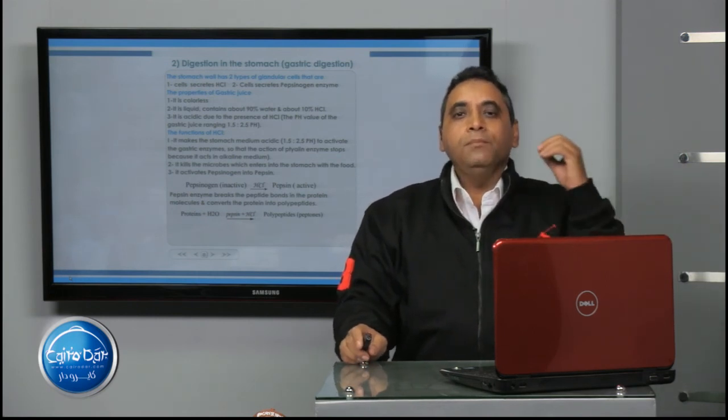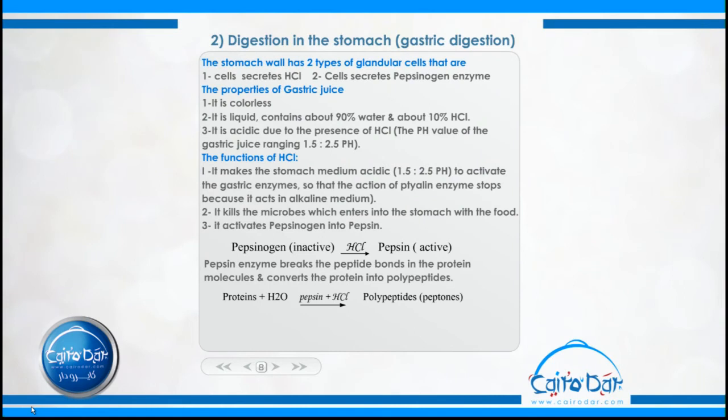HCl is very important hydrochloric acid that is secreted inside the stomach. Pepsinogen is a very important enzyme, because HCl is responsible for the activation of pepsinogen into pepsin, and makes a strong acidic medium, pH 1.5 to 2.5, and also kills the microbes which may get in with the food inside the human digestive system or inside the stomach. So that's the function of the HCl.